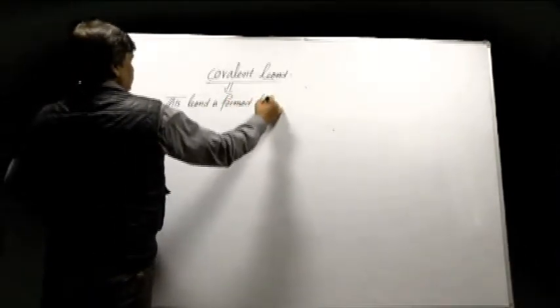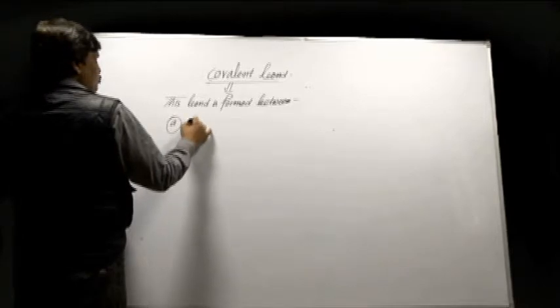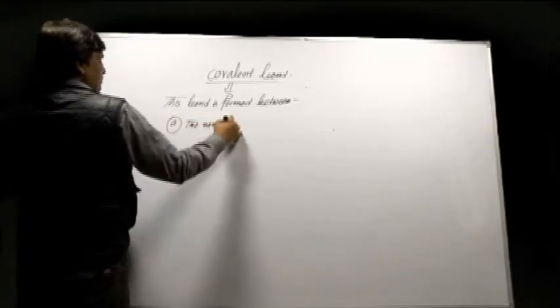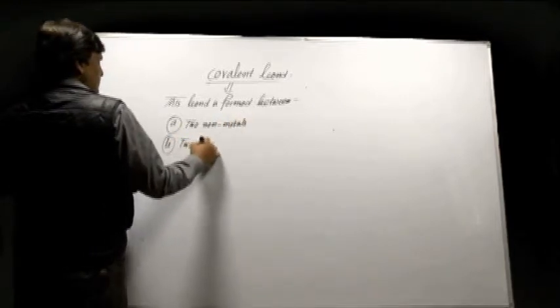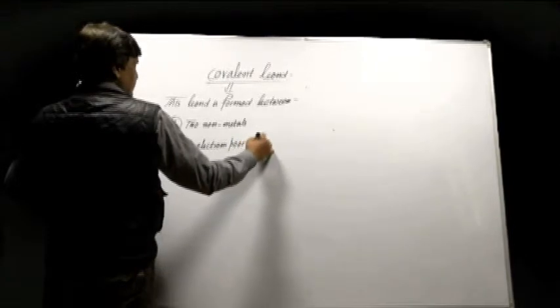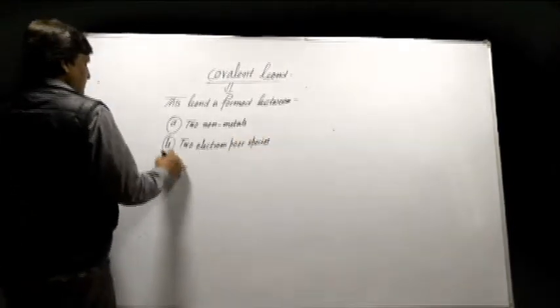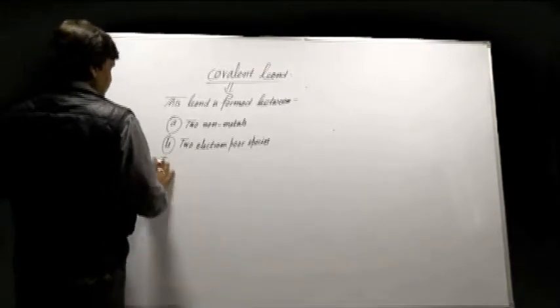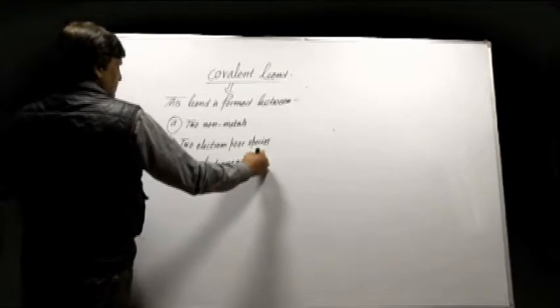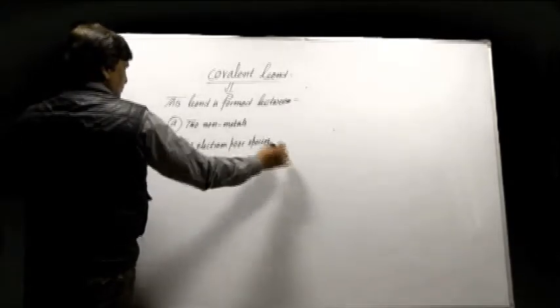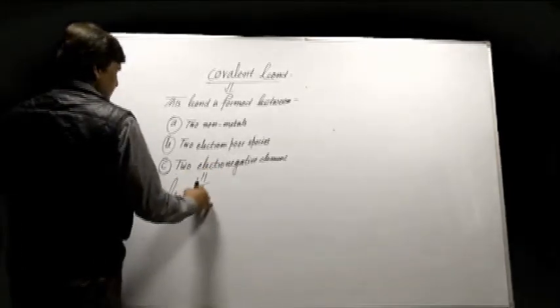between two non-metals, two electron poor species, and two electronegative elements. How? By mutual sharing of electrons.